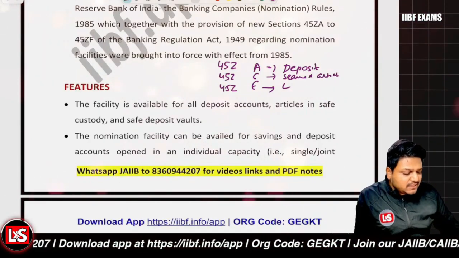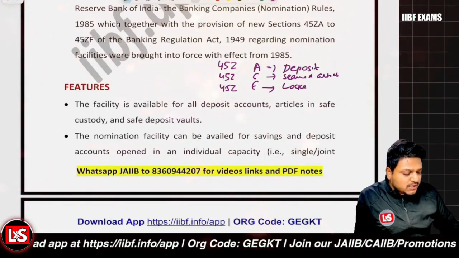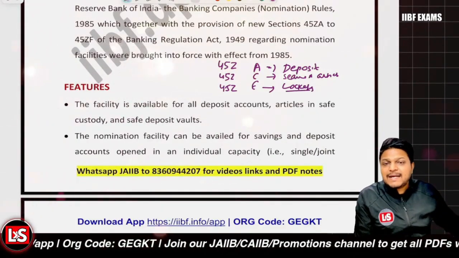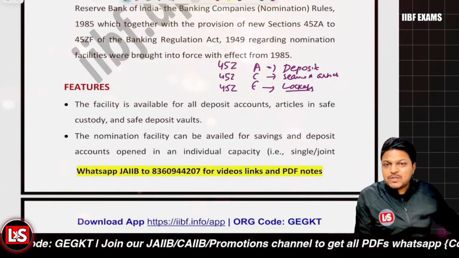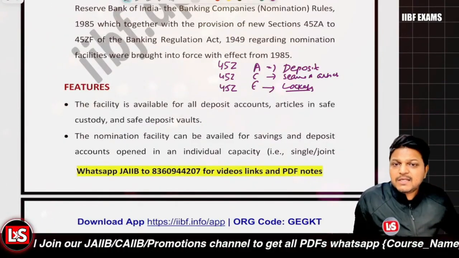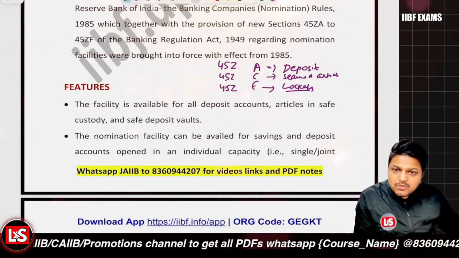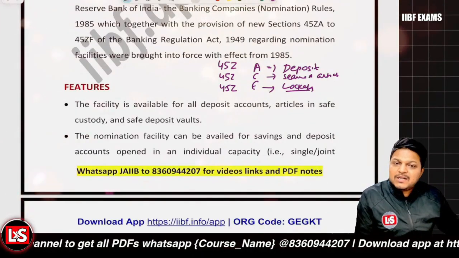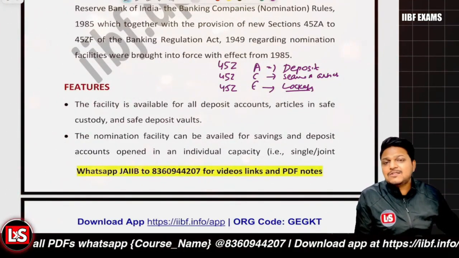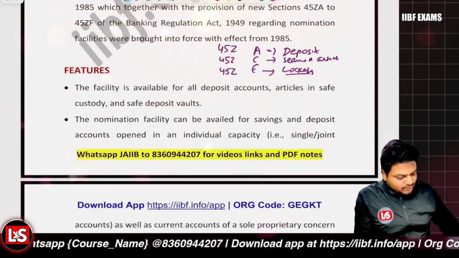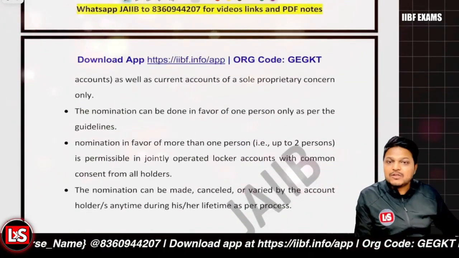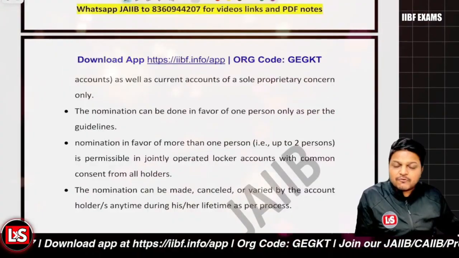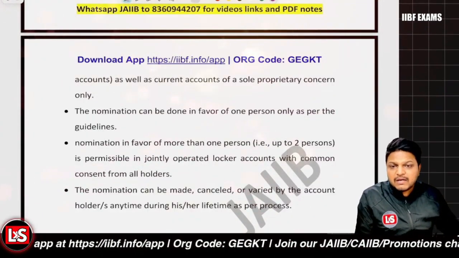And 45ZE is related to nomination rules under the lockers. Clear with it? This nomination facility is applicable to all the deposit accounts, all the safe custody articles, all the safe deposit lockers, right? And these rules are available for individuals as well as joint holders as well as sole proprietors. For current account purposes, these will be available.